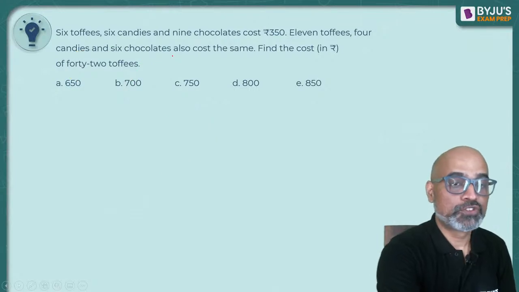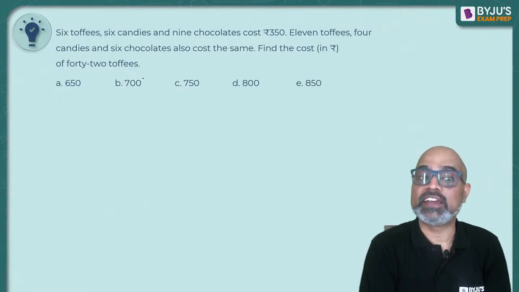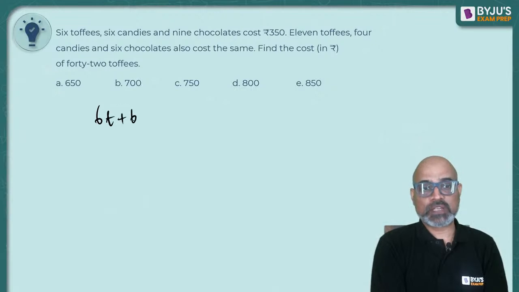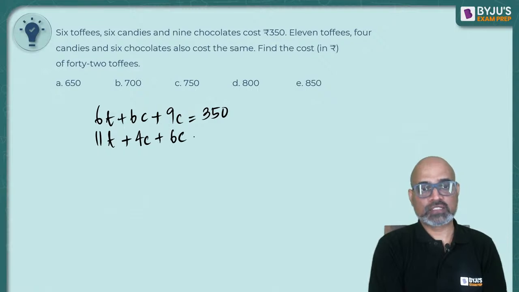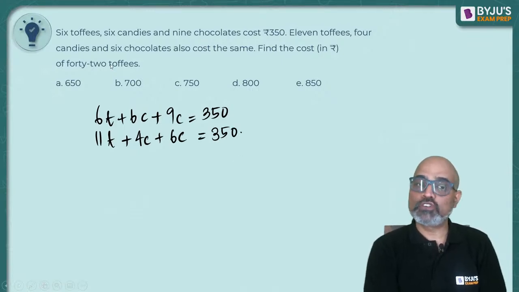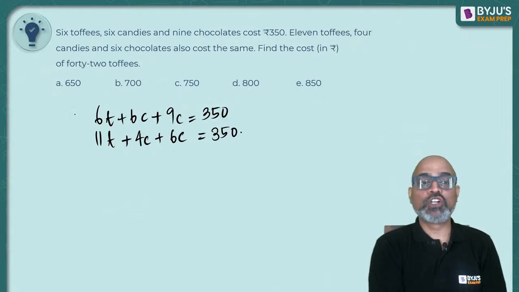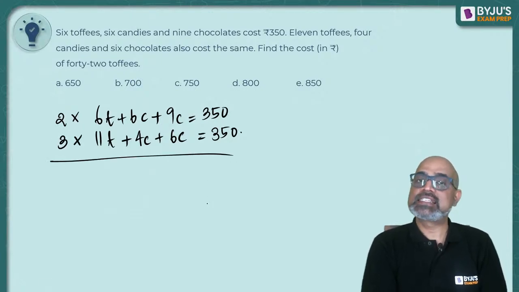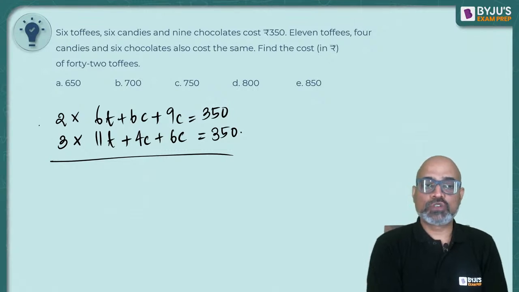Otherwise, we will have to write down each and every step. 6 toffees plus 6 candies plus 9 chocolates is equal to 350. 11 toffees plus 4 candies plus 6 chocolates is equal to 350. We have to figure out the value of 42 toffees. So you multiply one equation by 2 and the other by 3 and subtract.